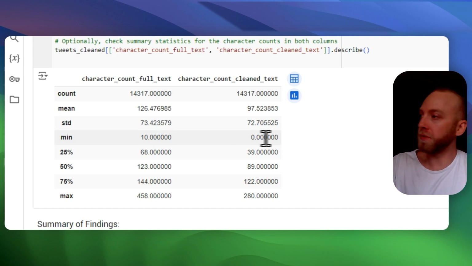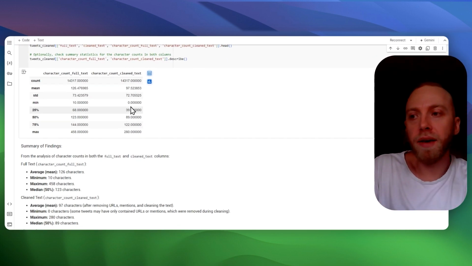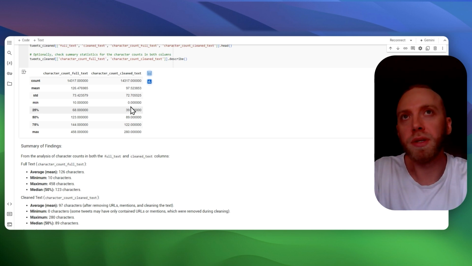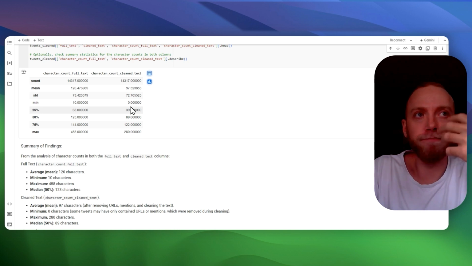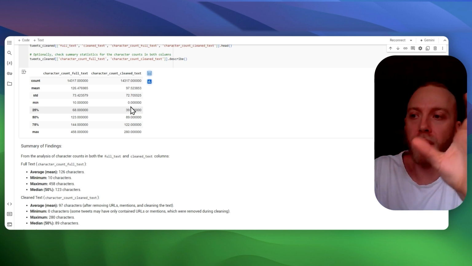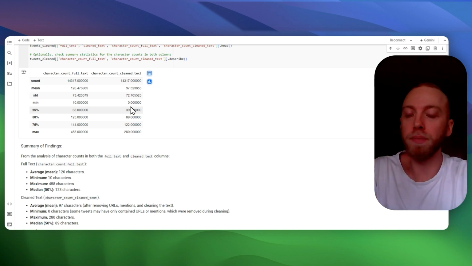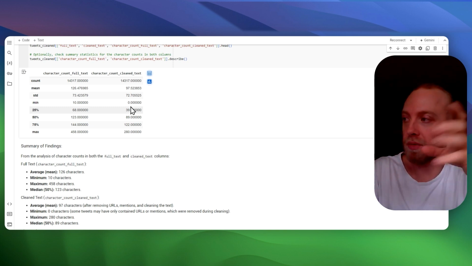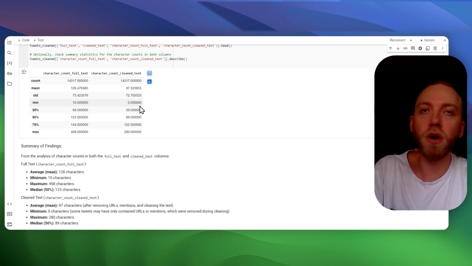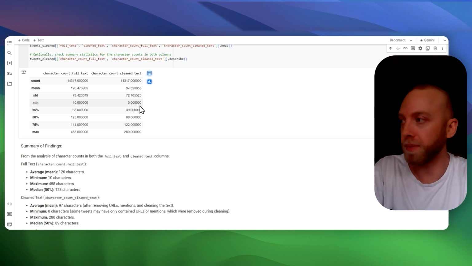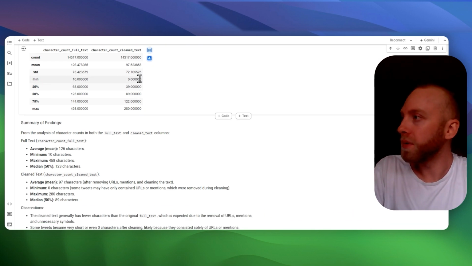How can it be a minimum of 0 for the clean text? Well, if my client was just responding with an image or a link to somebody, then that @ mention would disappear, and then the image link would also disappear. That's what we would want, because otherwise there's nothing to extract the sentiment from in a link.